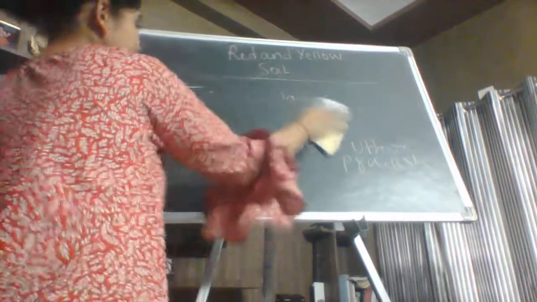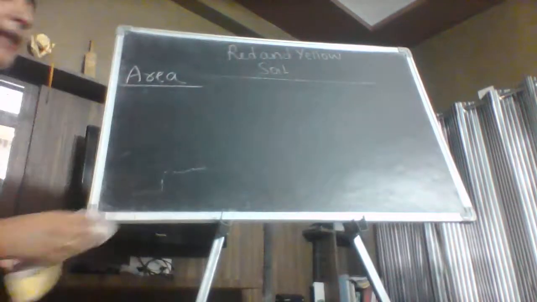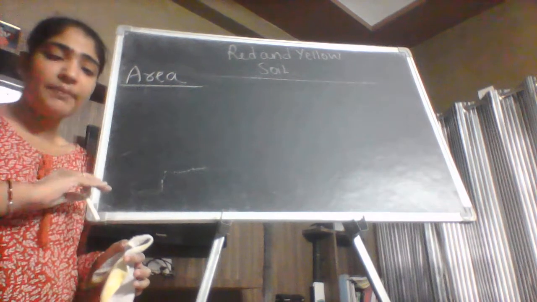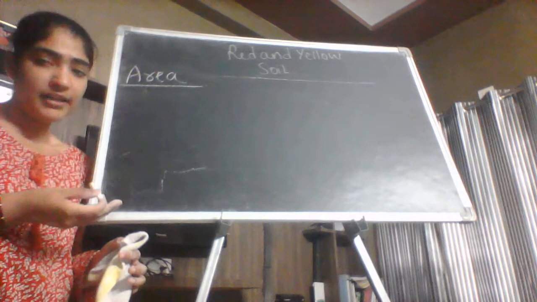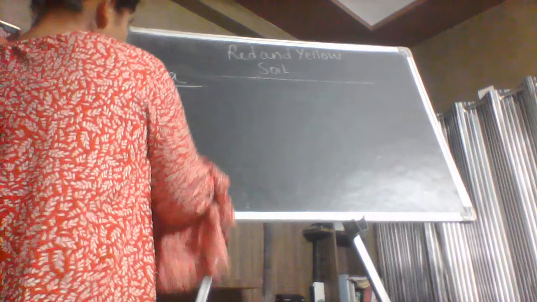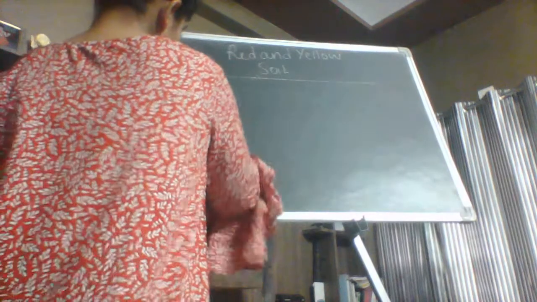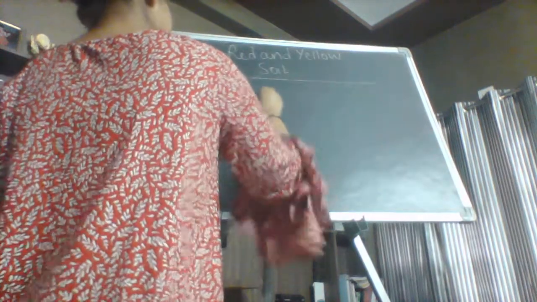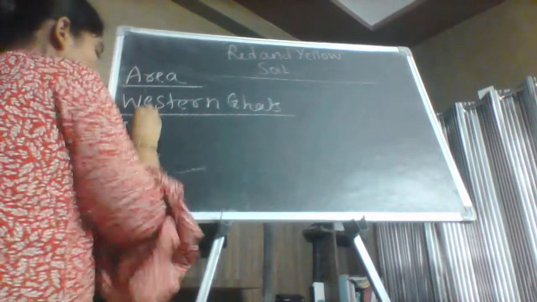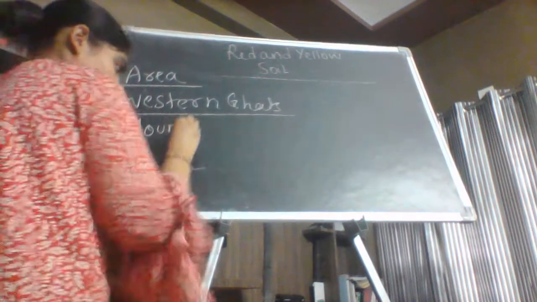Now the next area for the red and yellow soil was the Piedmont zone of the Western Ghats. Now the meaning of the Piedmont zone I have discussed in the earlier videos. You can see that. Now let me discuss the meaning of the Western Ghats. What is Western Ghats? Western Ghats is the mountain range. Okay?